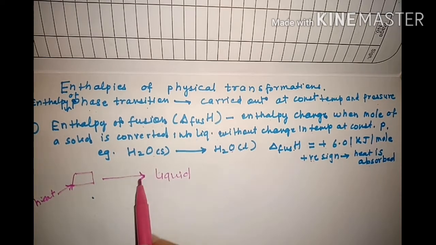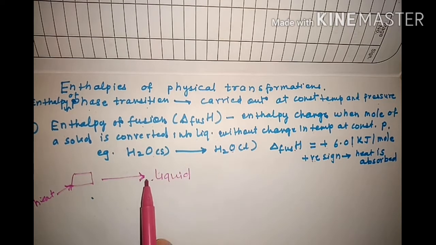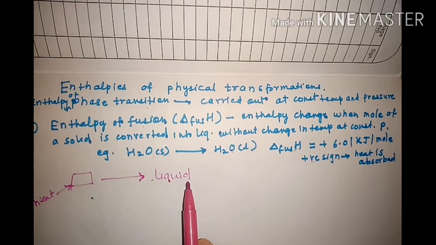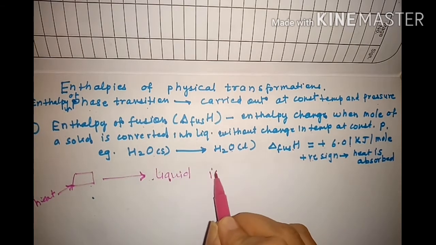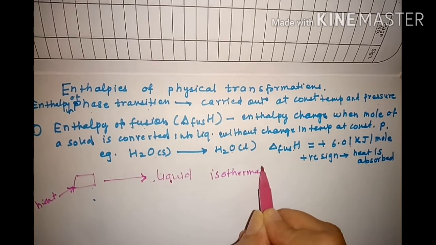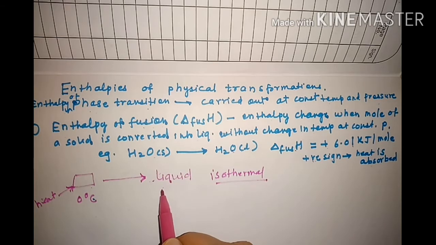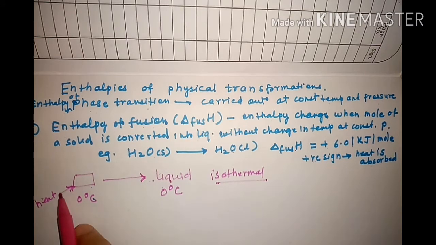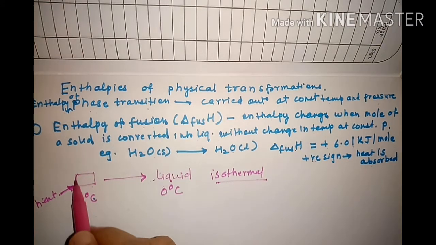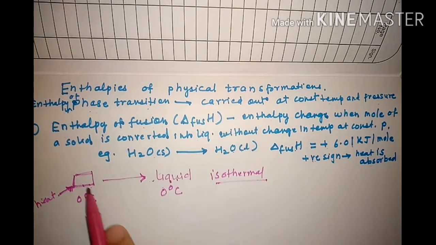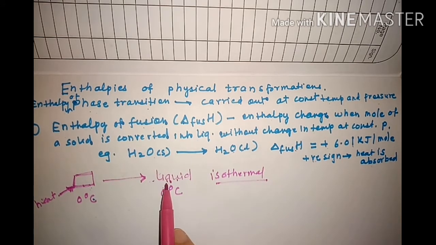So this heat which you are supplying to this ice or the system is not stored here, whereas this is utilized for the expansion or conversion of ice, that is from solid to liquid state, and that is used for the work done. The temperature of the liquid obtained will also be 0 degrees Celsius, means this is again an isothermal process. So the ice is at 0 degrees Celsius. When it is converted into liquid, again it will have the same temperature, that is 0 degrees Celsius, because the energy which is supplied here is not stored, rather it is utilized for the conversion from solid state to liquid state. So here there is an expansion of the system.